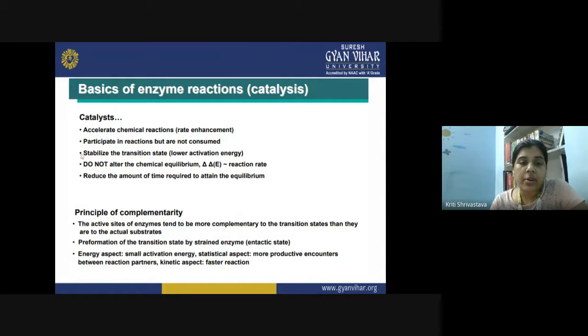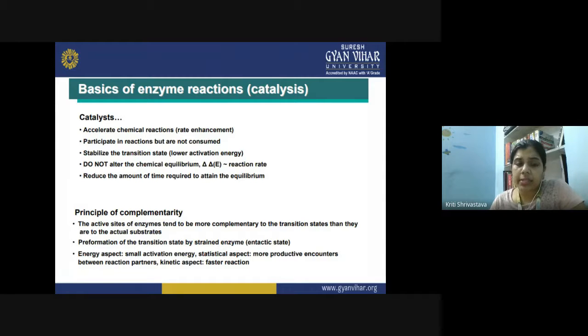Then the next property is it does not alter the chemical equilibrium. It only enhances the rate of the reaction, right? But it never changes the chemical equilibrium. Then it actually reduces the amount of time required to attain the equilibrium. So this is the function of the catalyst.